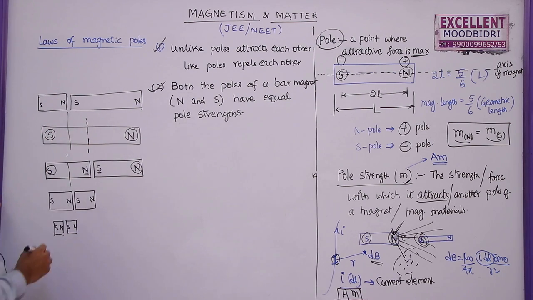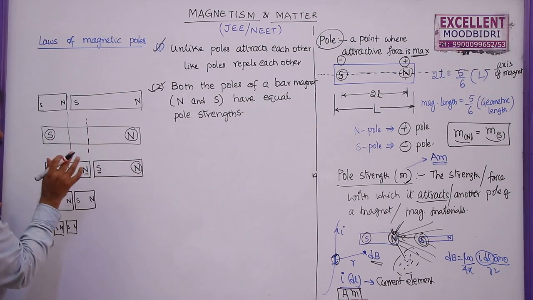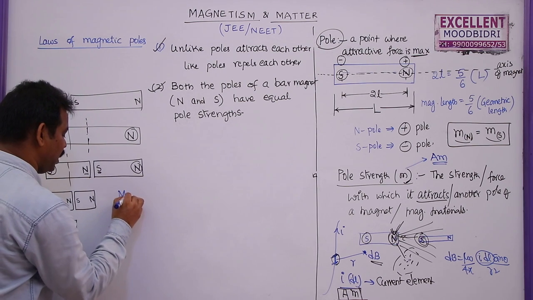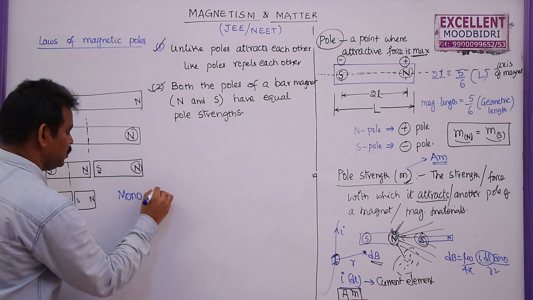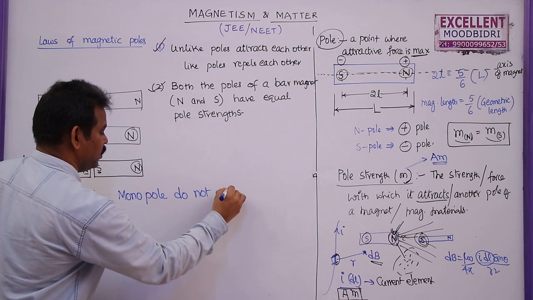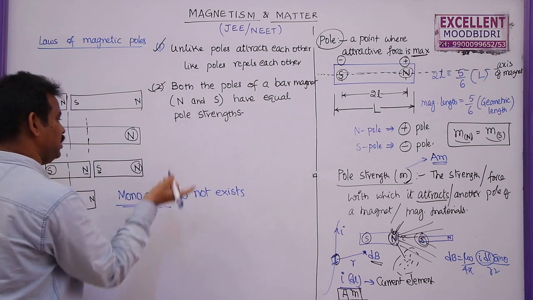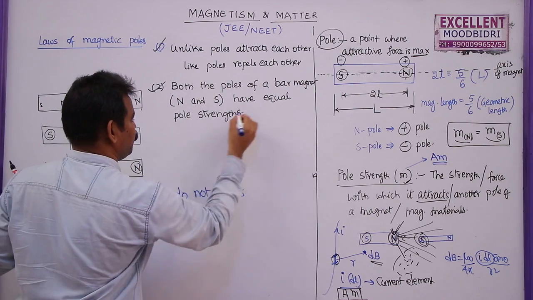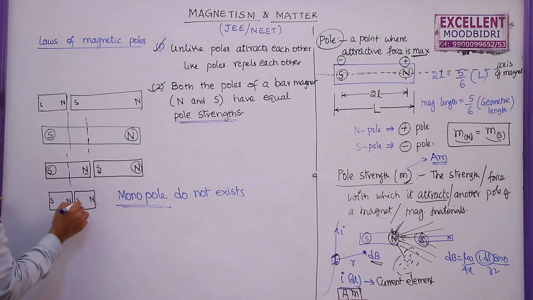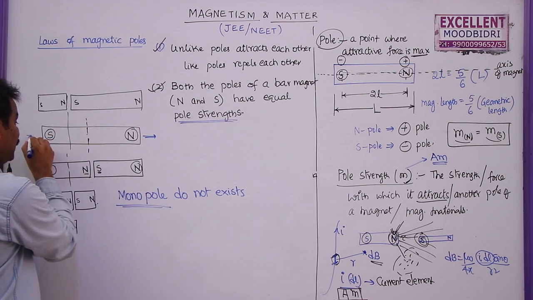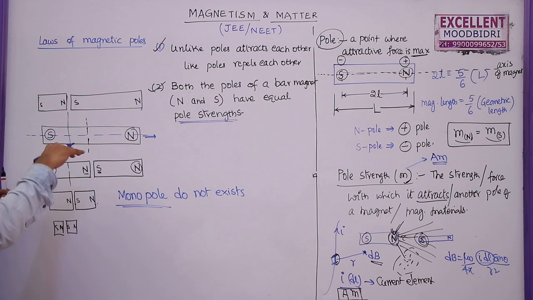So in all these cases, every magnet will have two poles. From this example, what we can say is that monopoles do not exist. We cannot have a magnet with a single pole. Monopoles do not exist in the universe. Every magnet will have two poles, which have equal pole strength. So both these poles will have the same pole strength when they are cut like this. Suppose this magnet is cut along the length, then what happens, we will discuss later about this point.